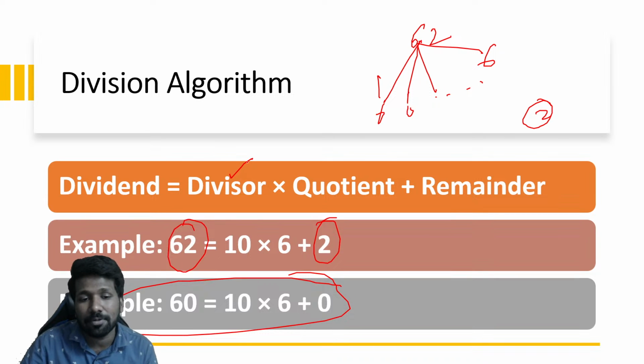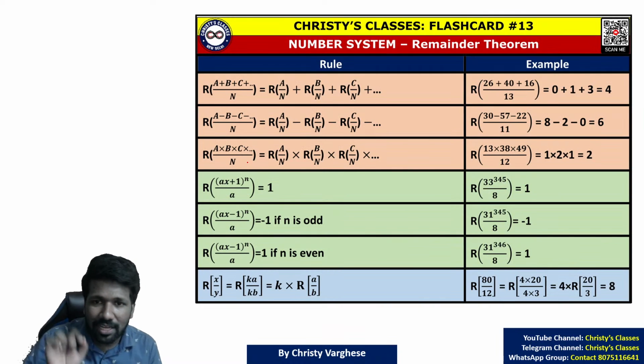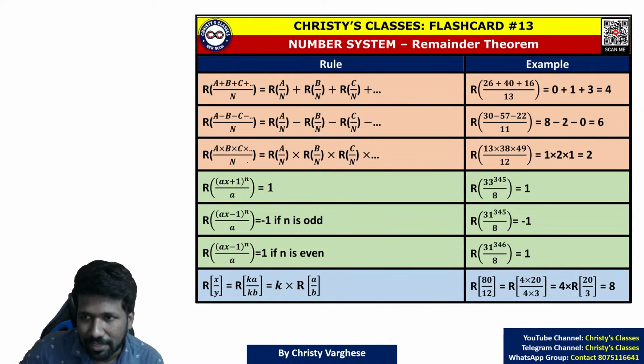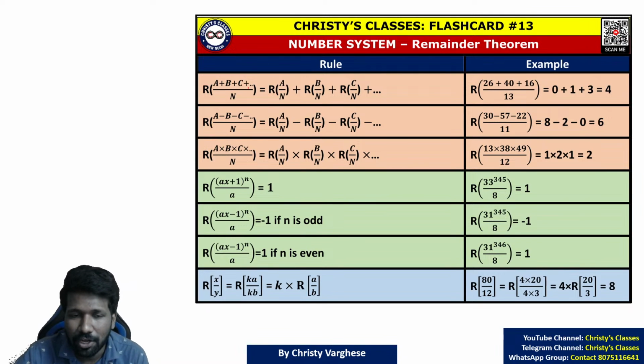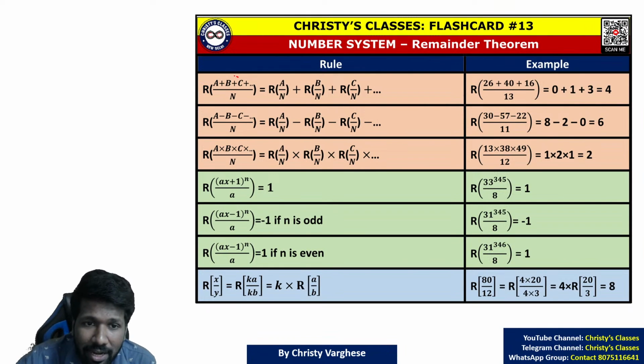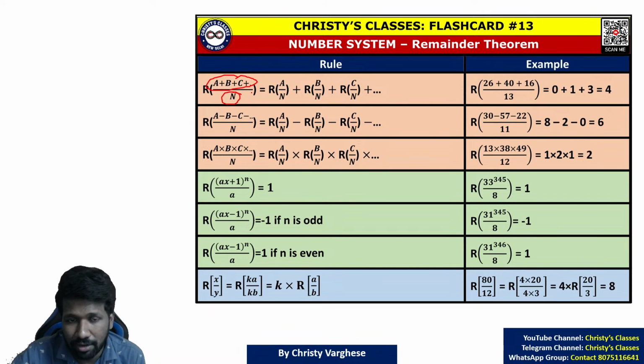So if you take practical examples, it will be very easy. And if you do that, this theory we are going to discuss will also be very easy. In this chapter, when you are dealing with remainders, how to deal with them is very important. For example, when you divide a number by another number, the remainder obtained can be thought of like this: if you express that number as a sum, the remainder of each part divided by n is added. If that is complicated to understand, take this example and see.